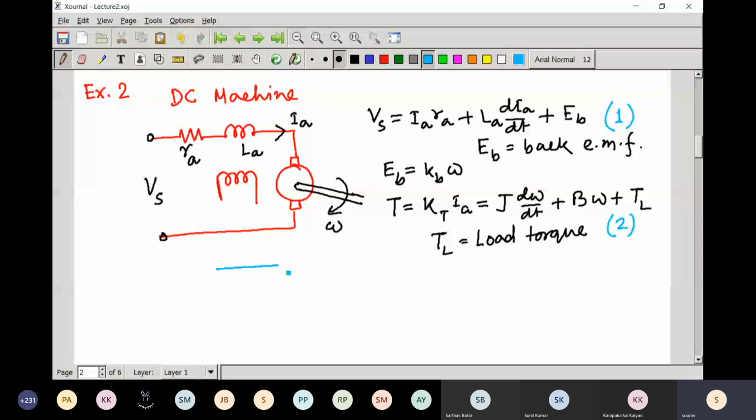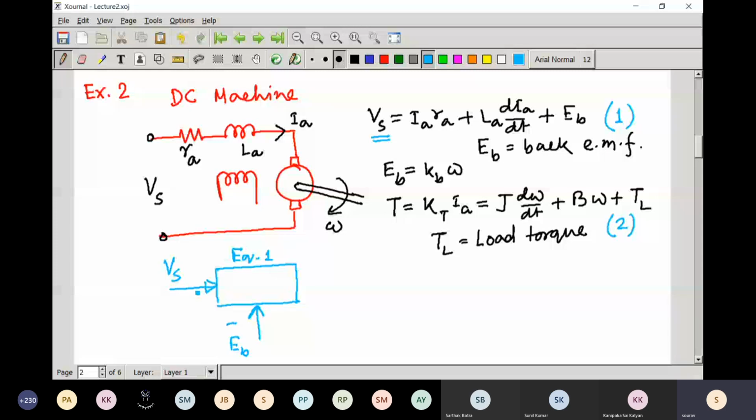Suppose this Vs is the supply voltage, and from equation 1 you can see that Vs is the supply voltage. Now if you subtract EB, that means here EB is coming.